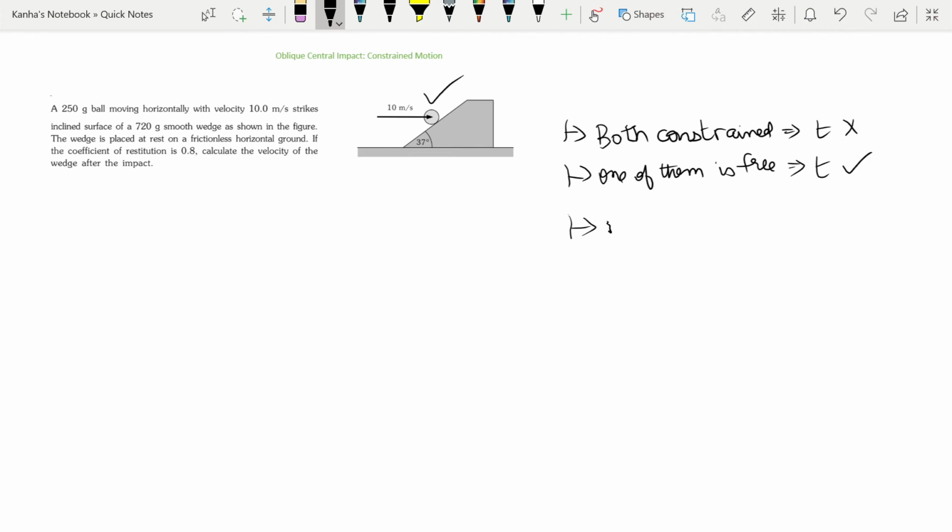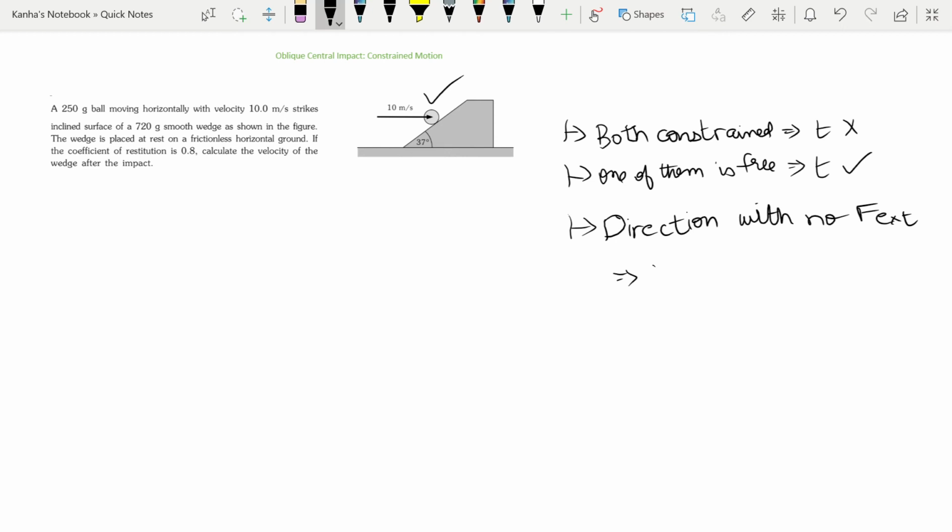So, direction with no external force, in that direction N. What about N? I'll just write it in general.